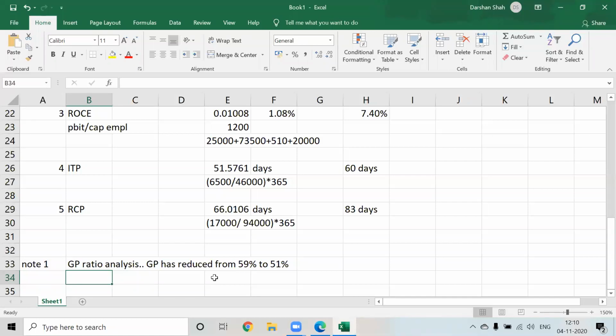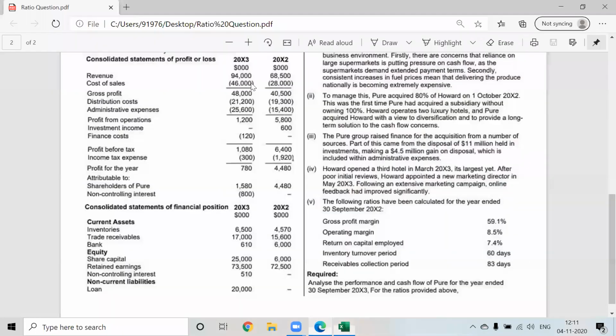Sir, this is due to increase in cost of sale. This can be due to increase in cost of sales. Okay, but have the cost of sales increased too much? Yes. As compared to the last year, it is doubled.